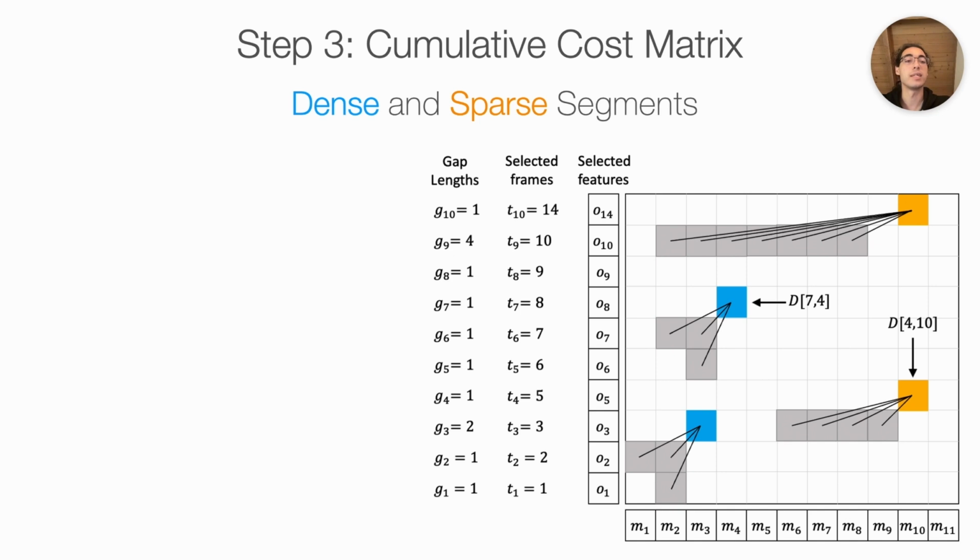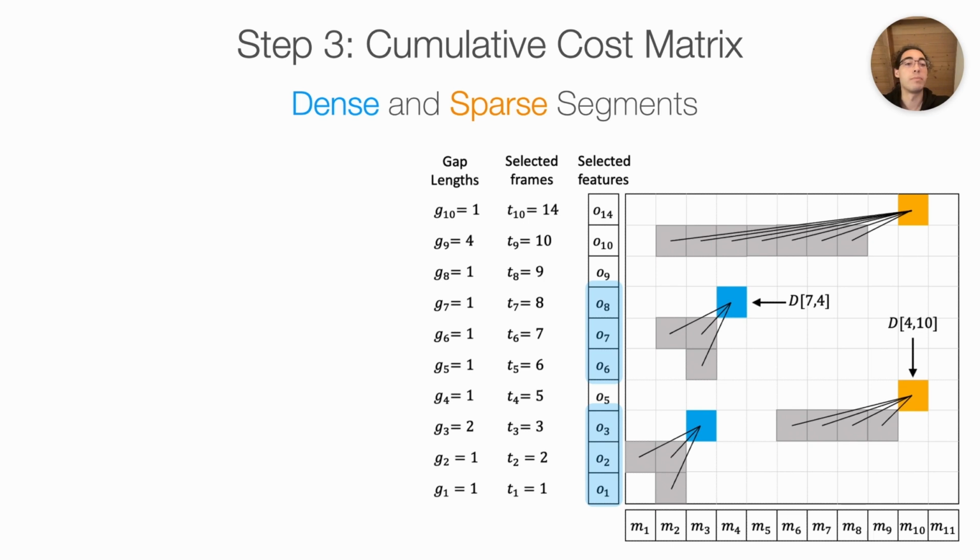The third step in DSDTW is to compute the cumulative cost matrix using dynamic programming. Unlike standard DTW, DSDTW has 2 different modes. One mode for handling dense regions, and one mode for handling sparse regions where the gaps are present. In the figure shown on this slide, the dense mode is shown in blue, and the sparse mode is shown in orange. To determine which mode to use for a particular position ij in the cumulative cost matrix, we look at the current and previous 2 elements in the sparse sequence. If these elements form a dense sequence, then we use the dense mode. Otherwise, if these elements contain any gaps, we use the sparse mode.